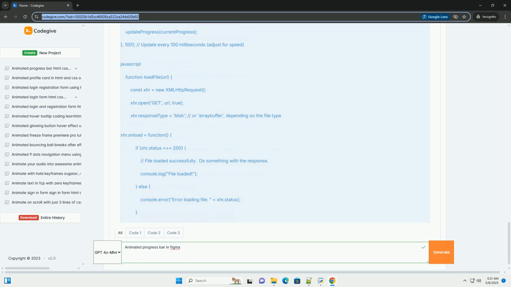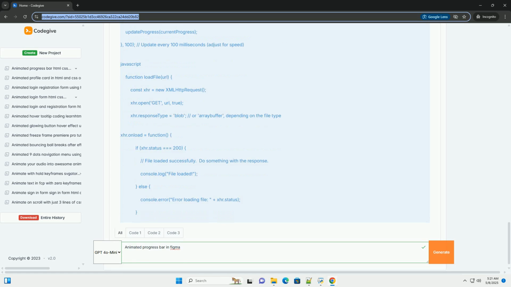Rename this rectangle progress fill. Constrain it to the left and the top of its container using left and top constraints. This ensures the fill starts from the left edge as it grows. Important: make sure the progress fill layer is above the background track layer in the layers panel.